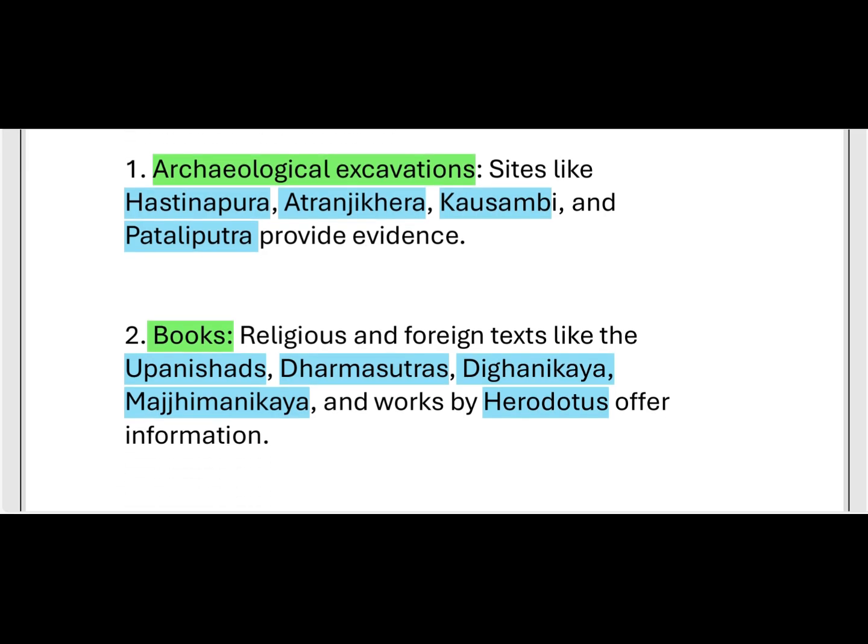And books. What books do we have? The religious and foreign texts. Religious texts like the Upanishads are sources about religion only, from a religious point of view. And foreign travelers used to write some books.